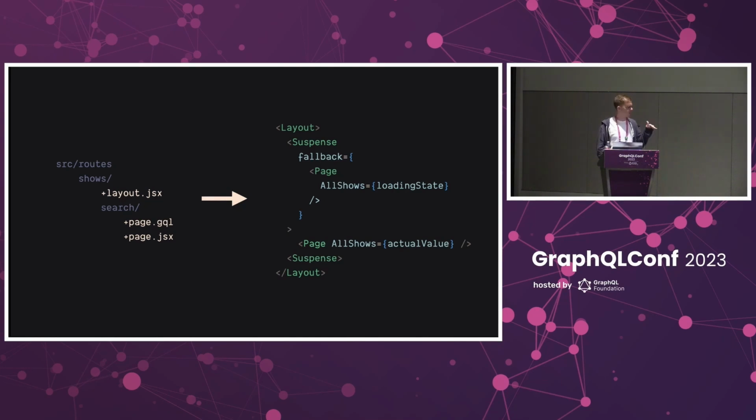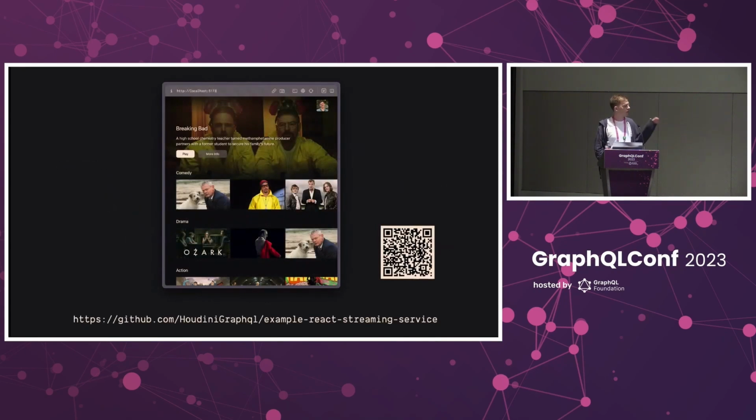And now there's a pretty cool implication of this that I wanted to explore. Let's take a look at a quick example. This is a screenshot from a very simple demo that you can either find at that link down below or at that QR code. At the top, we show the current user in a billboard for a show we think they might be interested in. Down below, we provide a grid of shows organized by genre.